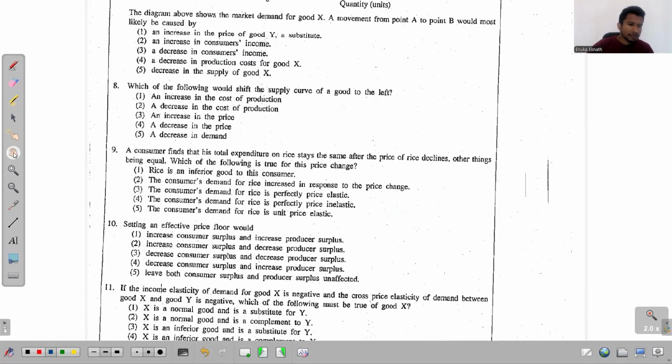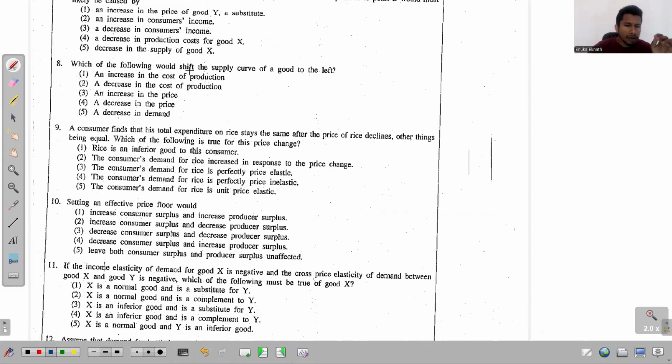Eighth question. Which of the following would shift the supply curve of a good to the left?